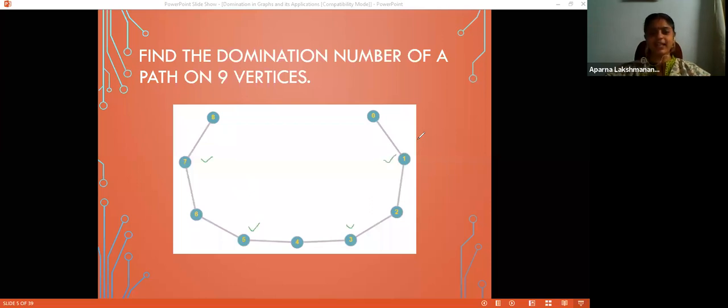And that is definitely a dominating set. 0 is adjacent to 1, 2 is adjacent to both 1 and 3. 4 has 2 neighbors, 3 and 5, 6 has 5 and 7, and 8 is adjacent to 7. Is that minimal? Yes, it is minimal. If you remove one of these vertices, then that particular vertex is not dominated by any other vertex. So definitely this is minimal also.